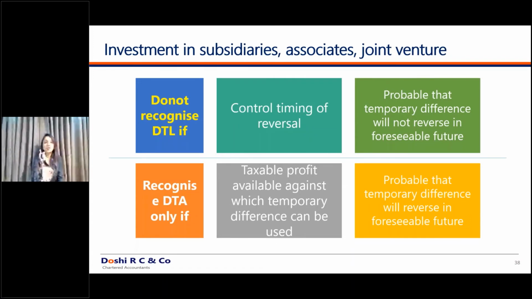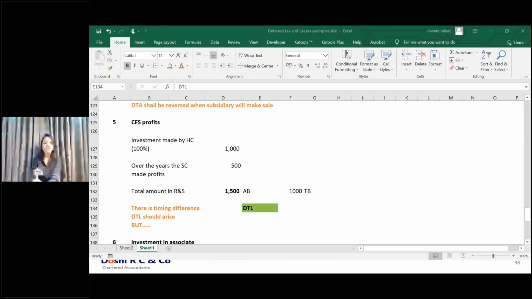There is no probability that you will sell off the subsidiary in the near future, or that the subsidiary will declare dividends in the near future. How are you going to realize? Either by dividend or by sale of subsidiary. So the probability that the subsidiary will declare a dividend or you will sell it off is not there.